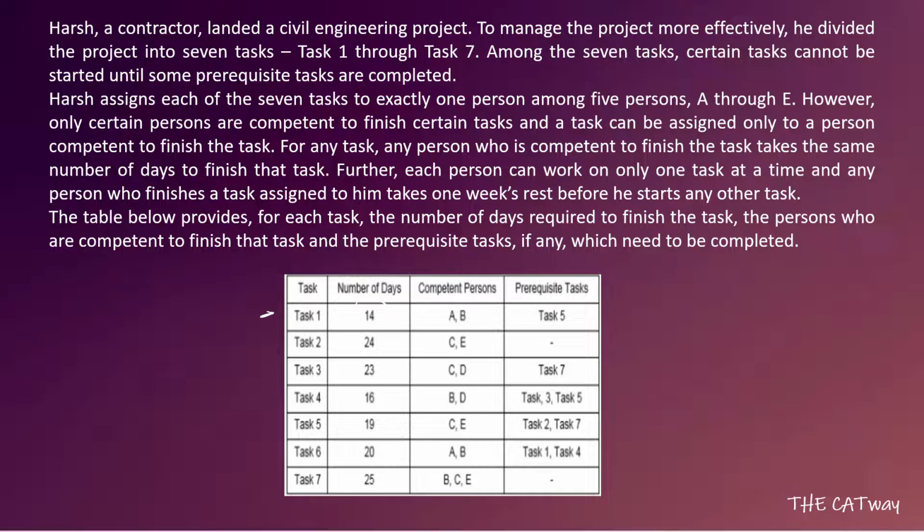Okay, this is sure. Further, it says that each person can work on only one task at a time, and a person who finishes a task assigned to him takes 1 week's rest before he starts any other task. The table below provides for each task the number of days required to finish the task, the persons who are competent to finish that task, and prerequisite tasks, if any, which need to be completed.